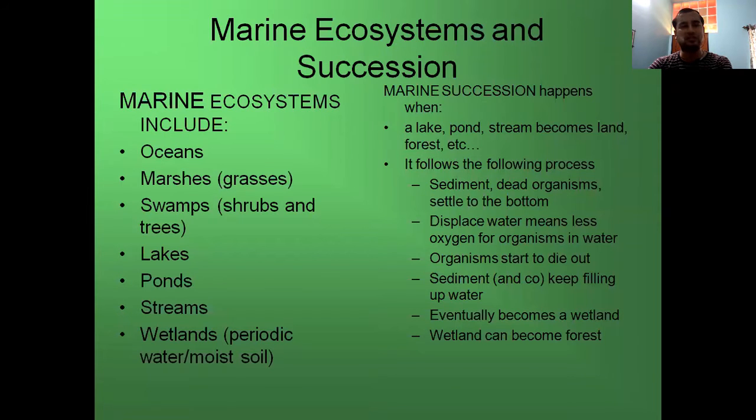So, marine ecosystem and succession. Marine ecosystems include oceans, marshes, swamps, lakes, or the freshwater lakes or the Chilka lake, like estuarine lakes. Then freshwater ponds also come under the aquatic ecosystem, streams, wetland, etc. Marine succession happens when a lake, pond, or stream becomes land or forest.